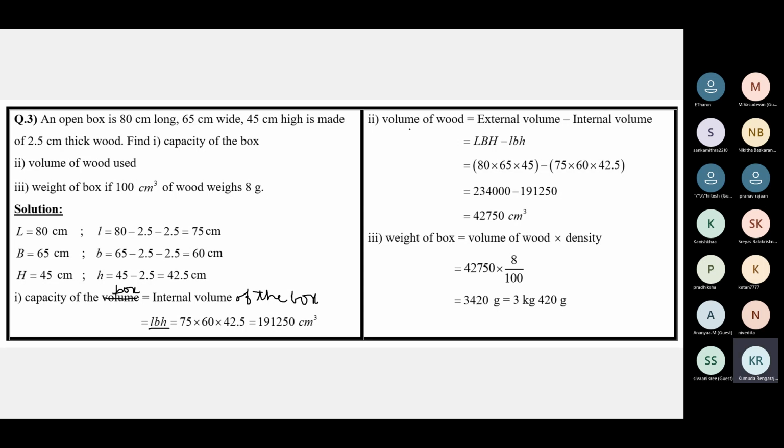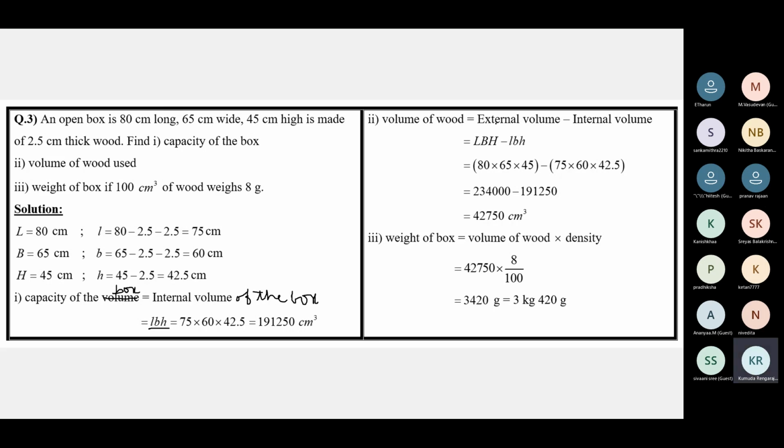Volume of the wood. As we have seen in the case of a cylindrical shell, that is a cylinder which is made of some material which is thick, like a pipe which is open at both ends.